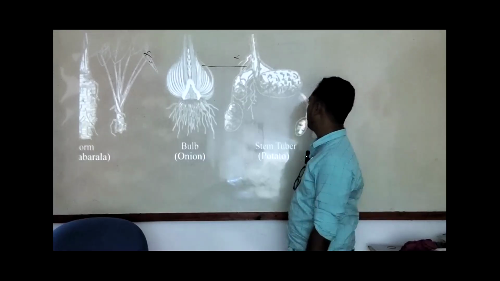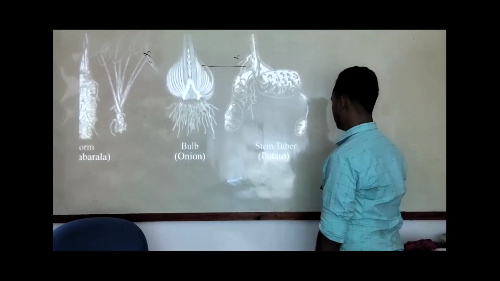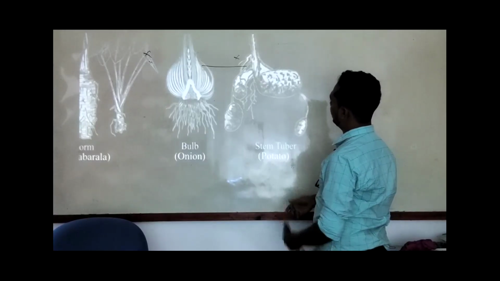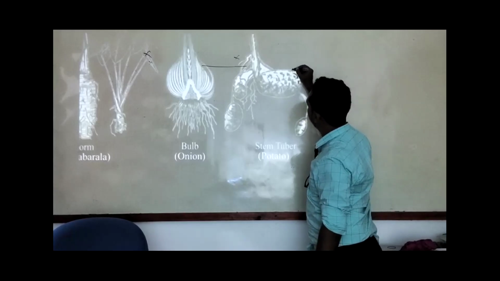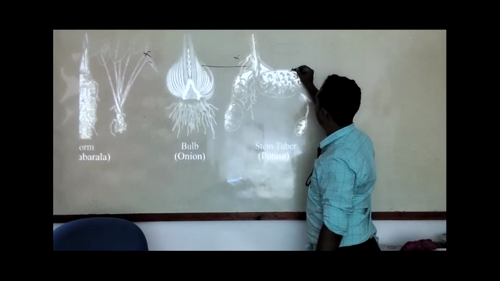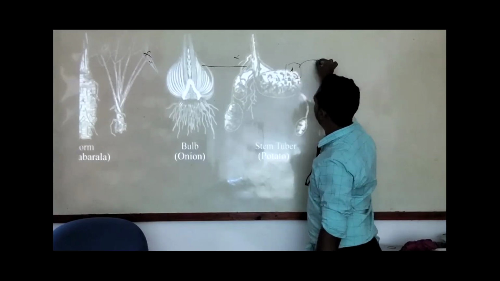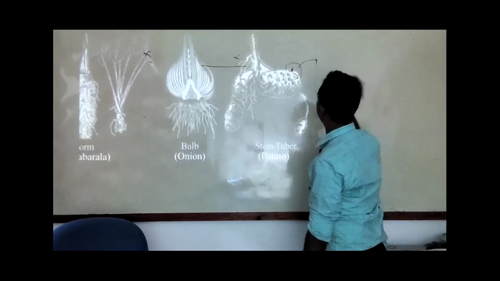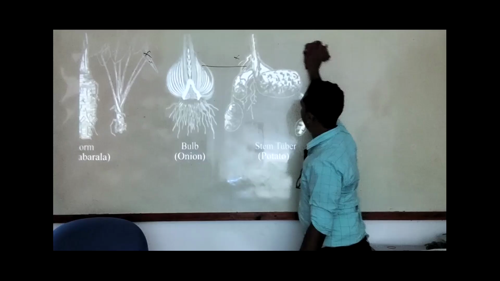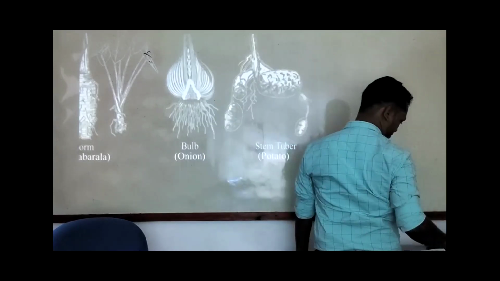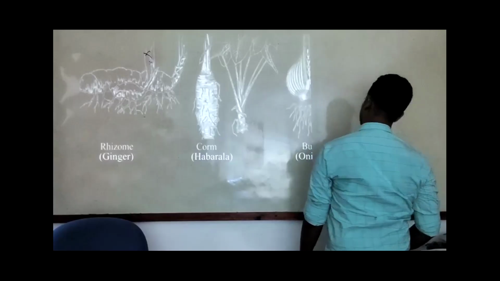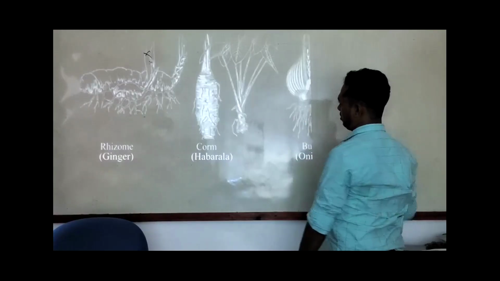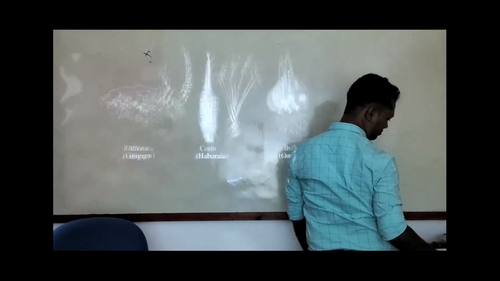Right. So we can see that stem tubers develop in potato as a vegetative propagation method. In the potato they develop as stem tubers, and that part will generate the next generation. Usually in onions we use the bulb part for propagation. Corms, like a corm, we can take one corm and make the next generation.